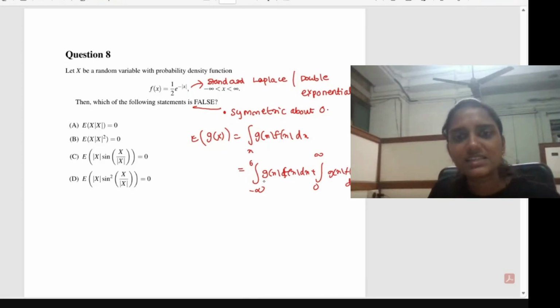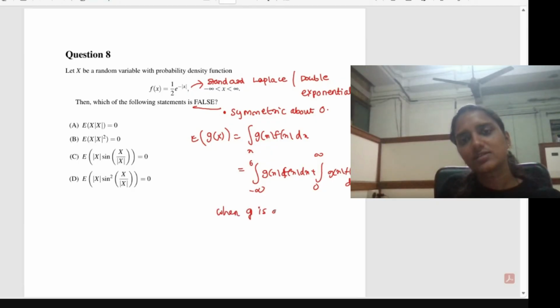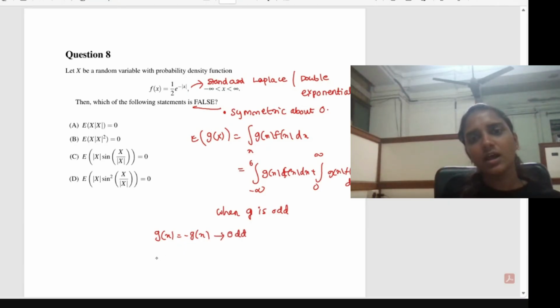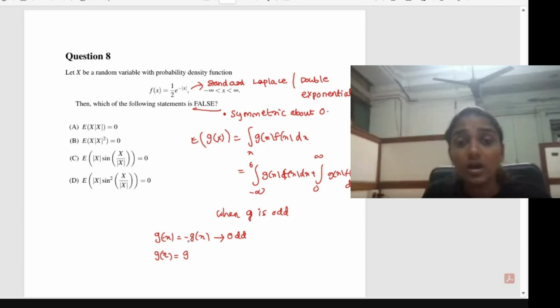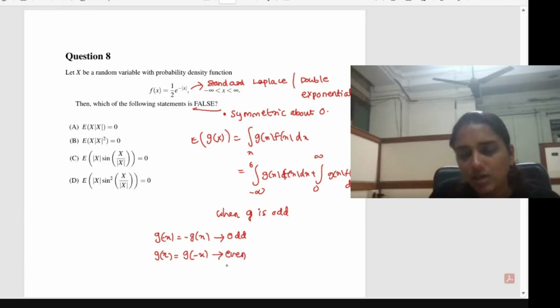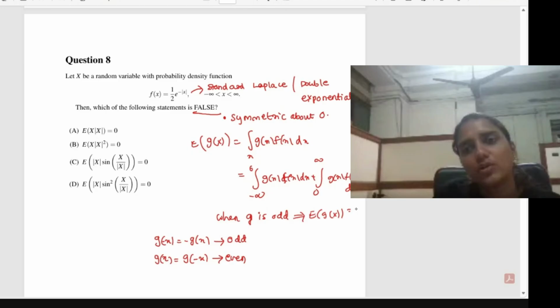Whenever g is an odd function, you know the property of an odd function: g of minus x is equal to minus g of x. That will give you the odd function. When g of x is equal to g of minus x, this will define an even function. So whenever g is odd, that implies the expectation of g of x will be equal to 0 when x is symmetric about 0.